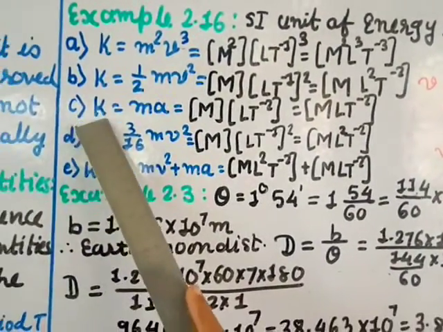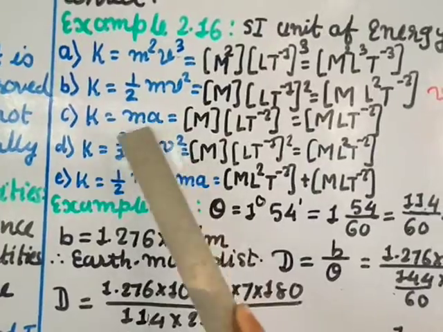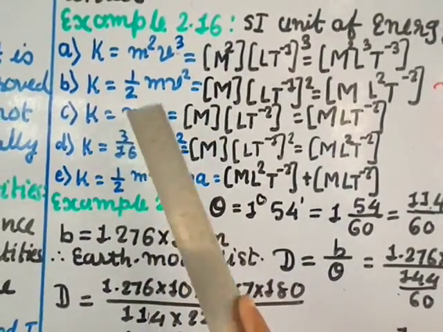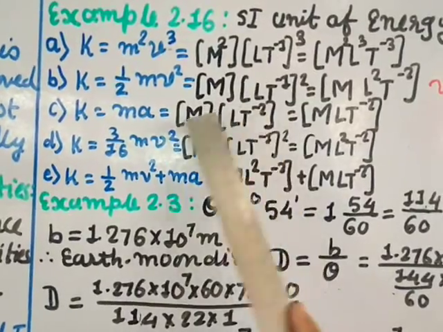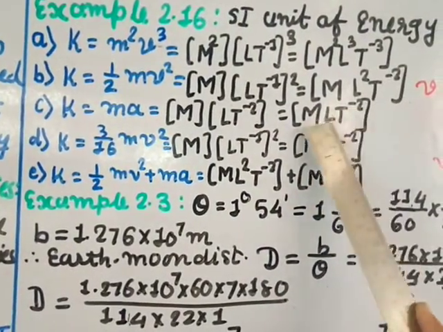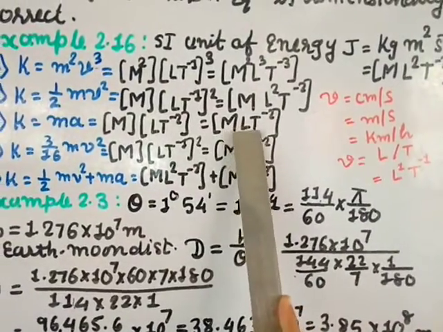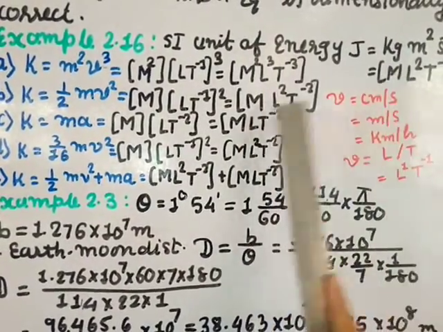Then C equals K equal to m a. This is actually a force, so it is not for energy. So m is m, a is acceleration, it is L T minus 2, which gives you m L T minus 2. It is not the same as this one, right? This is not dimensionally correct. But this one is correct, okay, not this one.